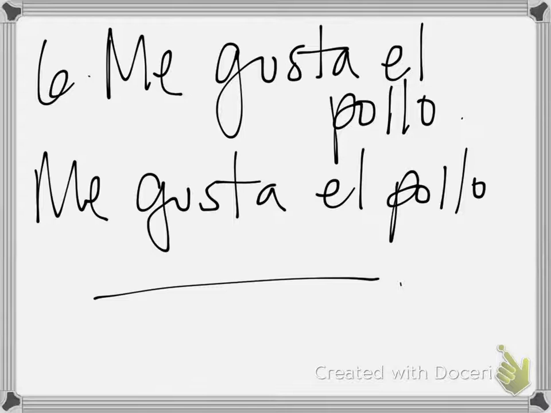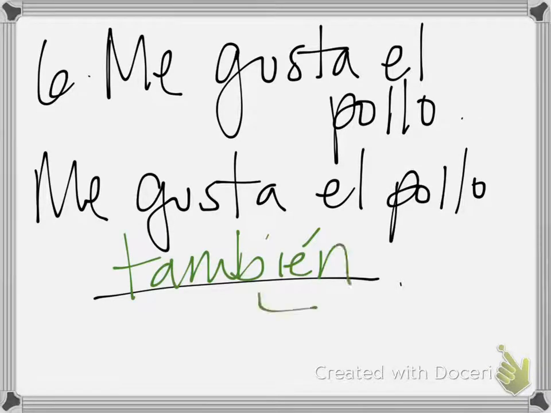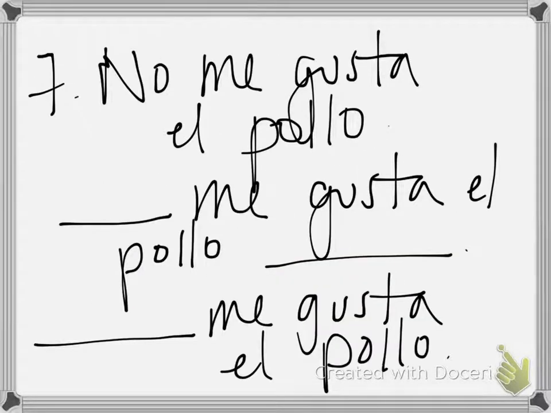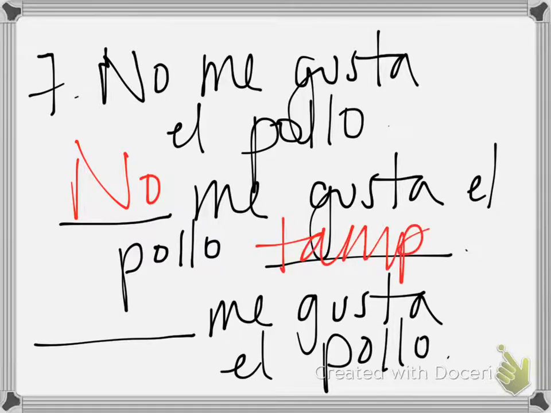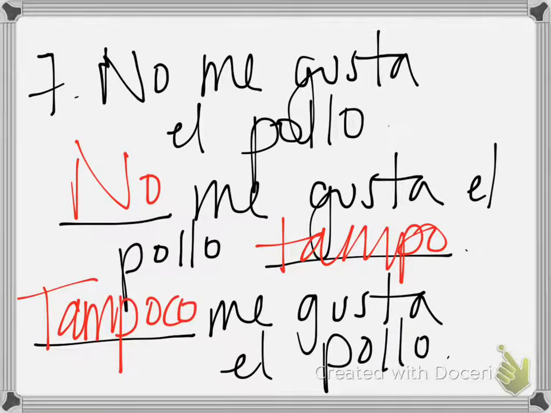Here we have another affirmative. If somebody says a statement and you also do something like that, so me gusta el pollo, I like chicken, or me gusta el pollo también, that would be a good response, using the word too, or also. On the other hand, if you're agreeing with a negative statement, so no me gusta el pollo, you could say no me gusta el pollo tampoco, so I don't like chicken either, or you could also use this one before, tampoco me gusta el pollo.